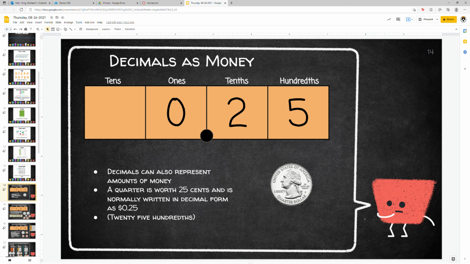You'll see an amount of dollars, if it's that expensive, a decimal point, and how many cents they're charging you. So a quarter, that picture right there, is worth 25 cents and is normally written in decimal form as 0.25 to represent that 25 cents. But as a decimal, you could also say that's 25 hundredths, right? I've got a 2 in the tenths place, 5 in the hundredths, that's 25 hundredths.